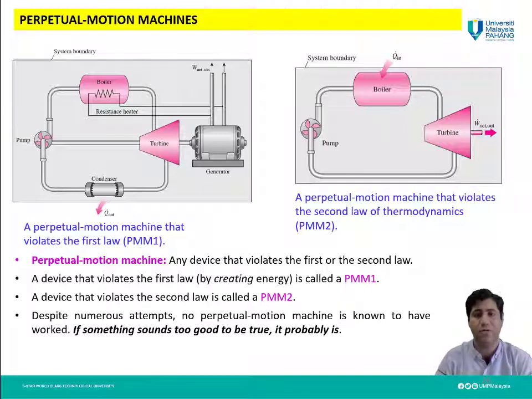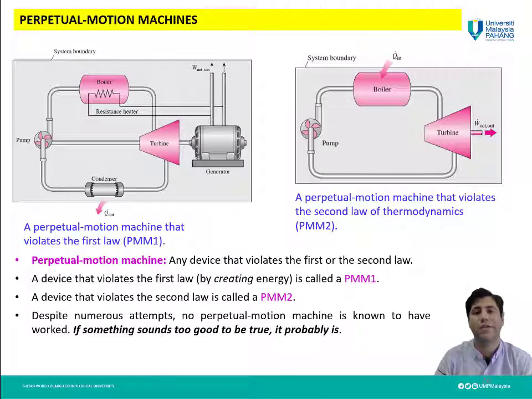But according to what I told you in the previous slide, we cannot have such a machine. This is due to the violation of the second law of thermodynamics, or a machine that creates energy. As I said earlier, in the first law of thermodynamics, energy cannot be created or destroyed. It can only be transferred from one form of energy to another.